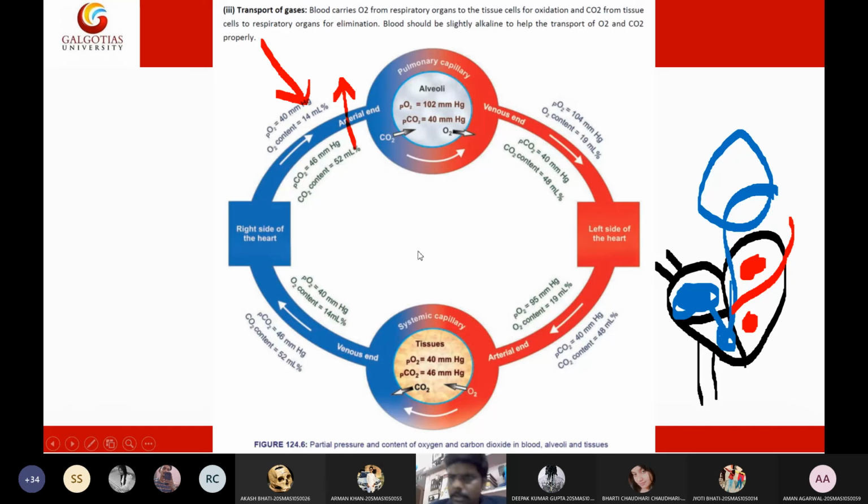Correct. This one or this one. Just wait, I will show you one diagram, then you will get the idea. This one.